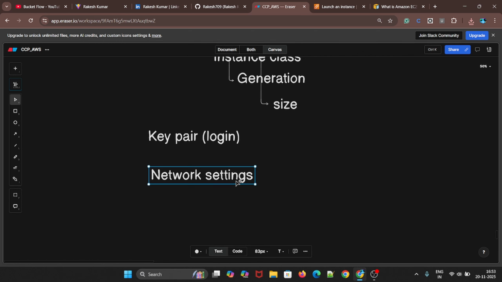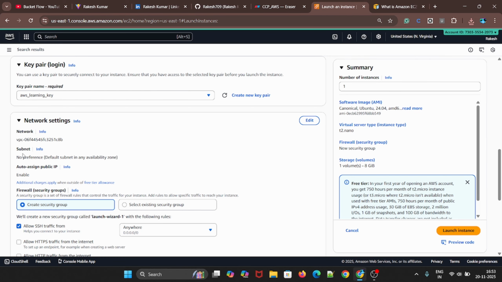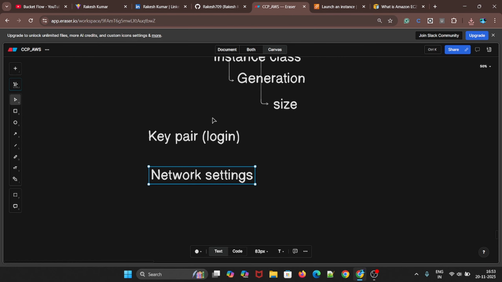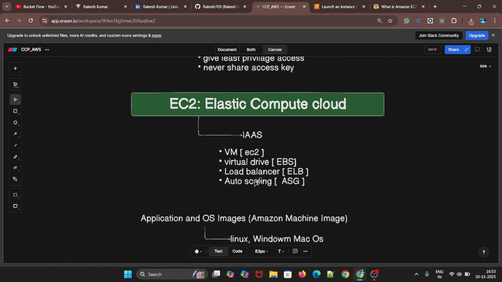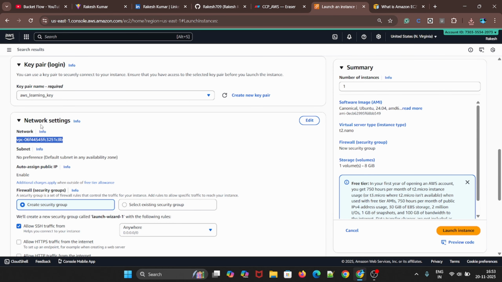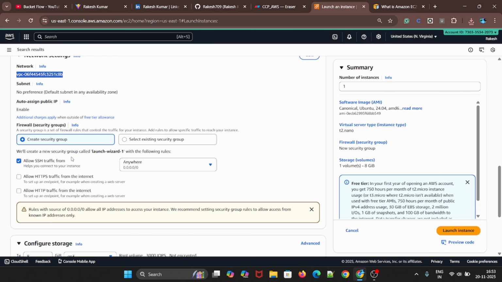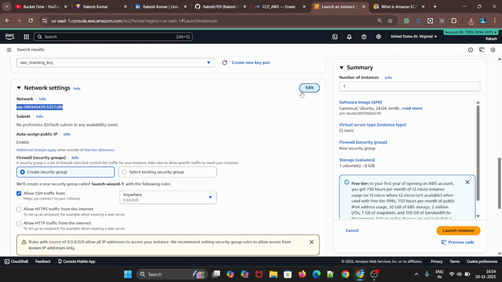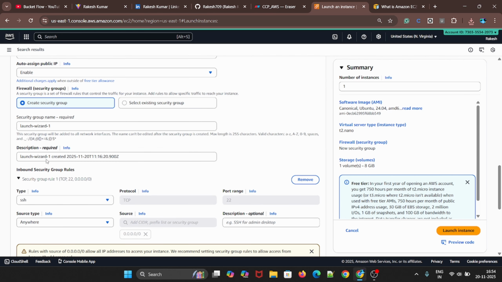In networking, one of the most important things is what network is coming into your EC2 instance, what network is going out, what calls are happening between your instances. By default you will get one VPC, but you can create your own security group. Basically it's a networking related thing. Create a security group by clicking here, or you can add a few things in your security group.